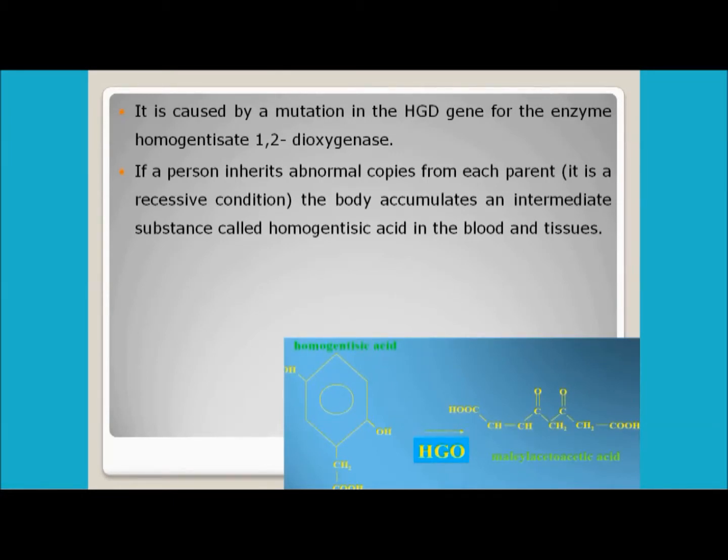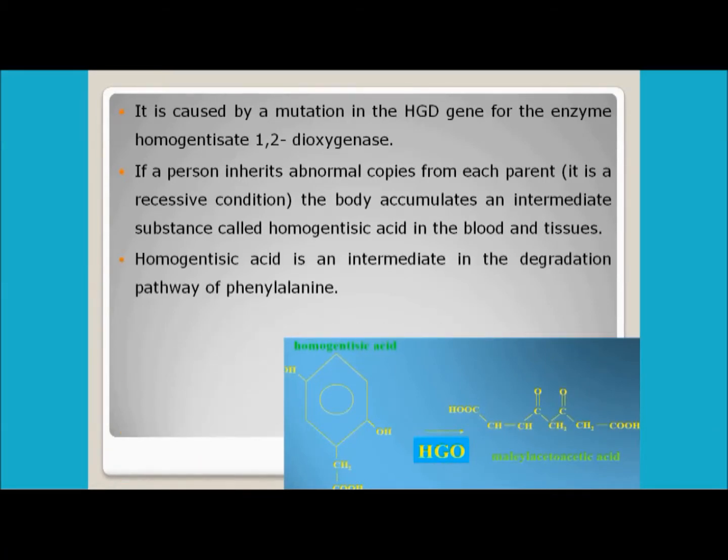Now if a person inherits abnormal copies from each of their parents, it is a recessive condition. Suppose the mother is a carrier and the father is also a carrier, then the body accumulates an intermediate substance known as homogentisic acid in the blood and the tissue, right? This homogentisic acid is the intermediate in the degradation pathway of phenylalanine, which we have already discussed in our previous slide.